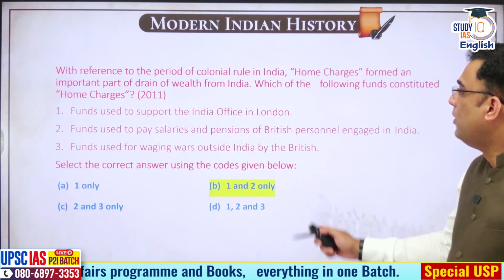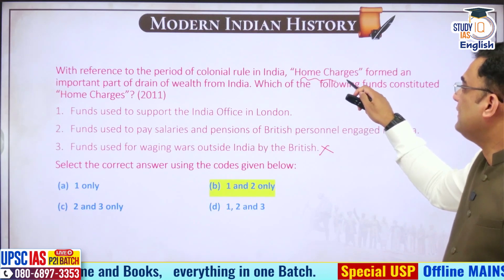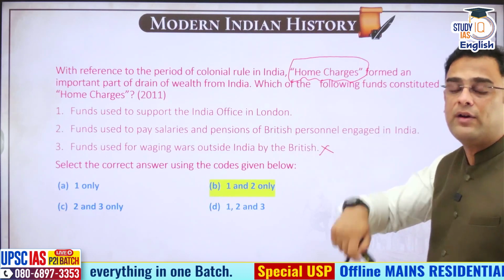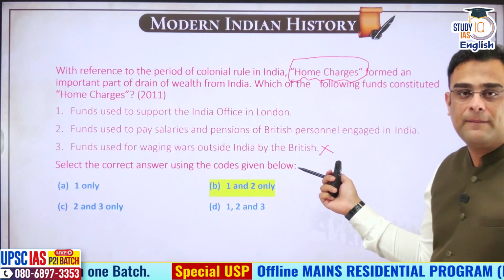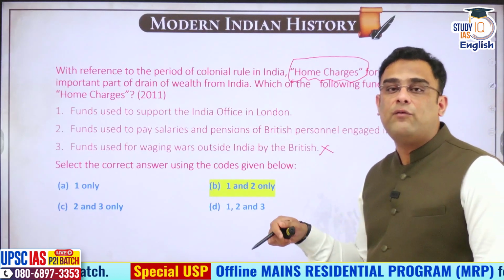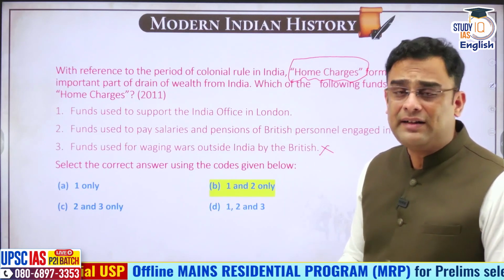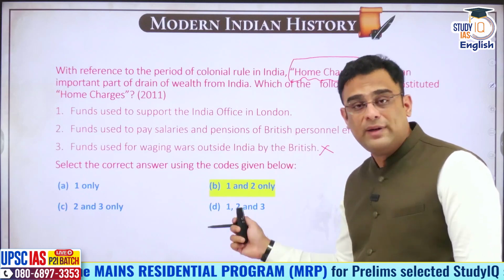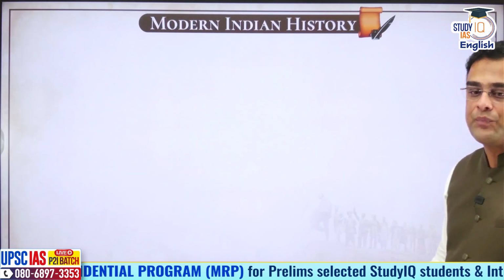Now 1 and 2 are correct, but not 3. We're talking about home charges, that is the expenditure incurred in Britain. The wars were not fought in Britain. Wars were fought in other places. Britain was lucky that apart from World War II, its homeland was not directly attacked during its colonial period. It was fighting wars, but in distant territories.